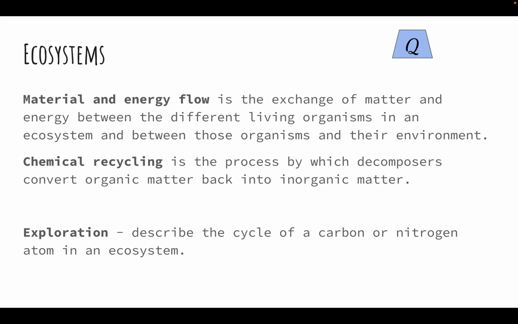All right, within an ecosystem, there's something called energy flow that we need to study. So energy flow is the exchange of matter and energy between the different living organisms in an ecosystem and between those organisms and their environment, okay? So we're going to have matter flow from the environment directly to the primary producers, and we're going to have energy flow from the environment to the primary producers. And then that matter and energy, some of it will escape, but we're also going to have a lot of it which is then transferred to the primary consumers and works its way up.